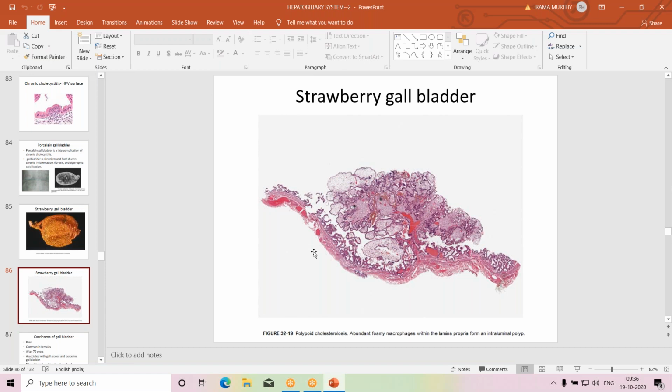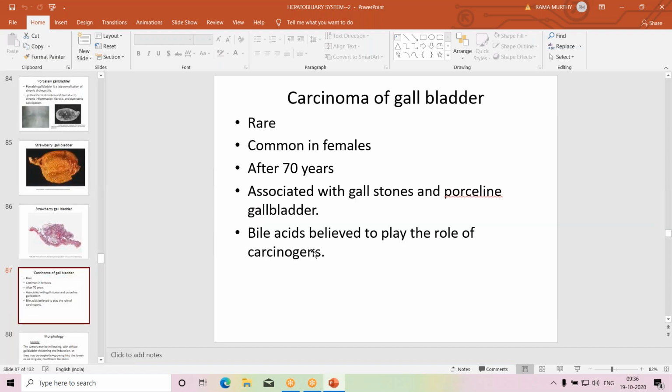Foamy macrophages within the lamina propria form an intraluminal polyp. So these two are variants of chronic cholecystitis, porcelain gallbladder and strawberry gallbladder. Now we go to carcinoma of the gallbladder.